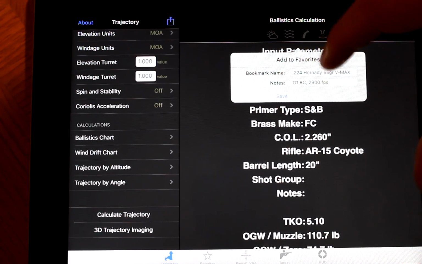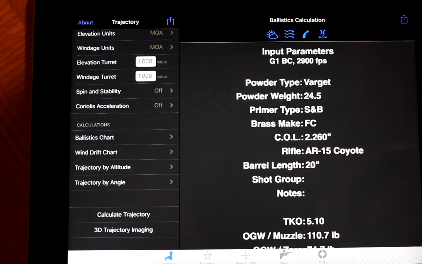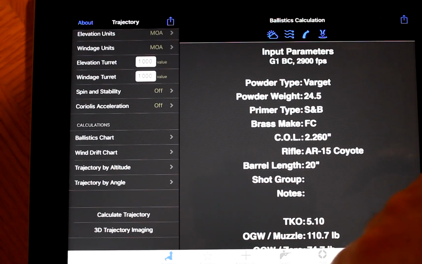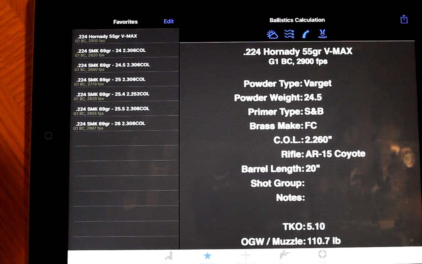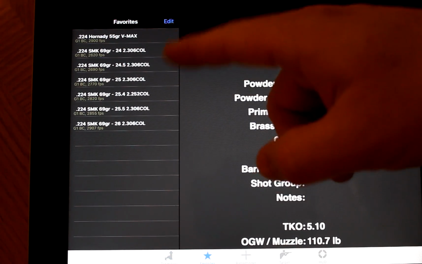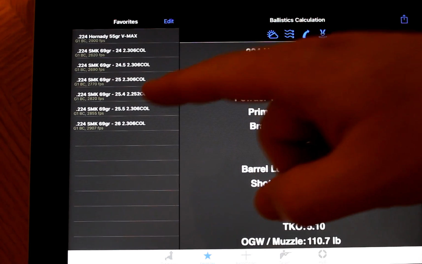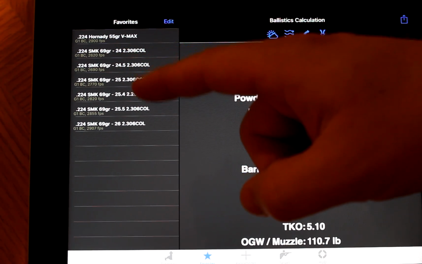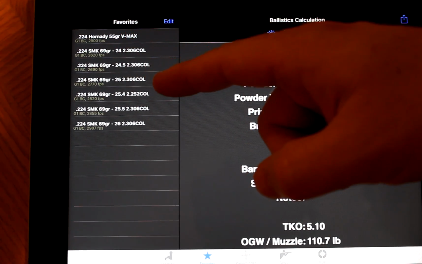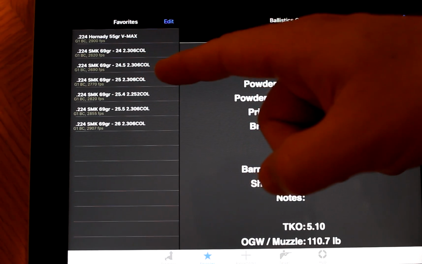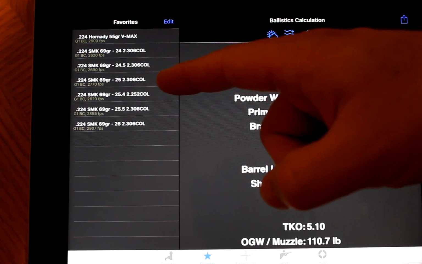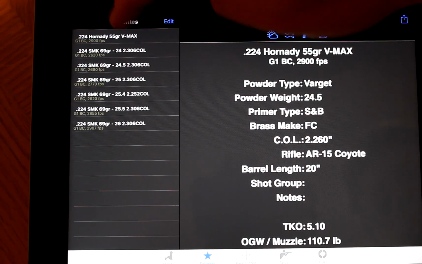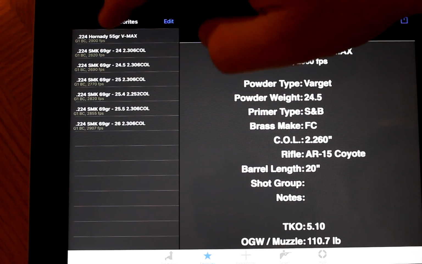Then once you figure out what you want and you're good with it, hit save. Now, down here, the next icon over, favorites, you can go to that. And you can see some of the other loads I already have entered in here. I have the bullet, the caliber, Sierra Match King, 69 grain, and then the next number that I have is how many grains of powder I have, and then the cartridge overall length. And then you can see the one up top is the one I just created, the Hornady VMAX.